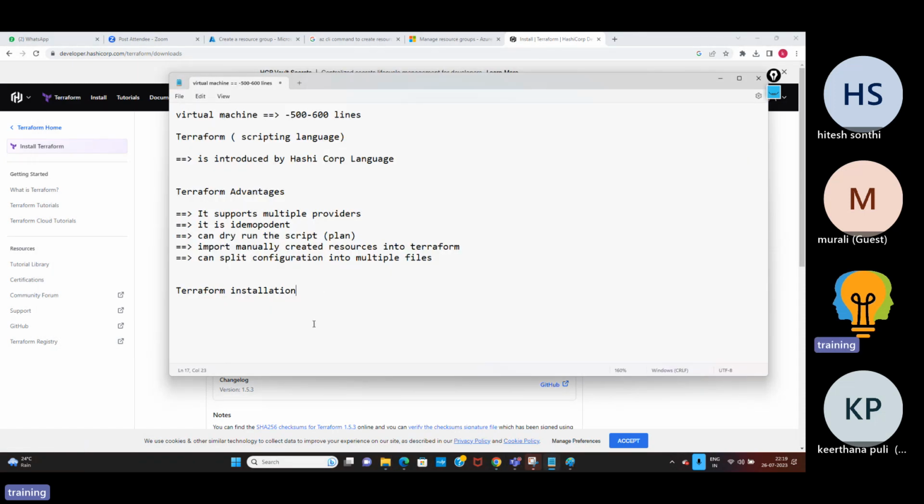So the Terraform commands can run from Command Prompt, PowerShell, or Visual Studio Code Terminal. You can run Terraform commands from these three IDEs, and you can run different IDEs as well. But as of now, on my laptop, you can run these three IDEs. You can run Terraform commands from these IDEs.